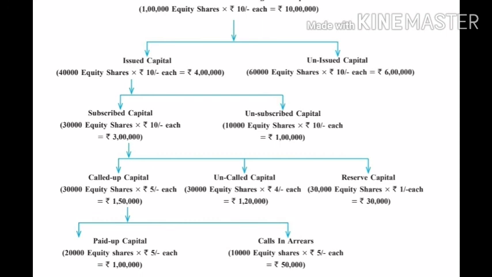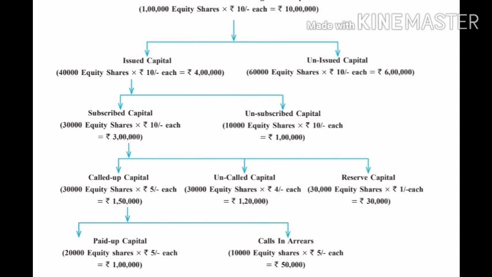So 30,000 equity shares into 5, we get 1,50,000. 1,50,000 is called up capital by the company. But from this called up capital, how much have shareholders paid and how much is arrear? That means how many shareholders have paid the amount and how many have yet to pay the amount of share capital.